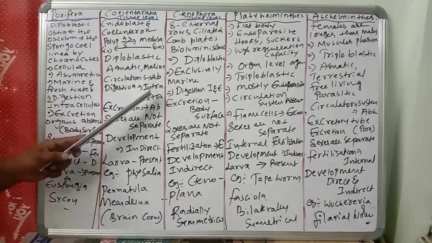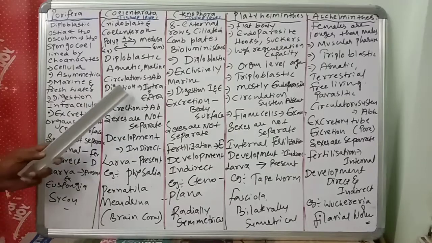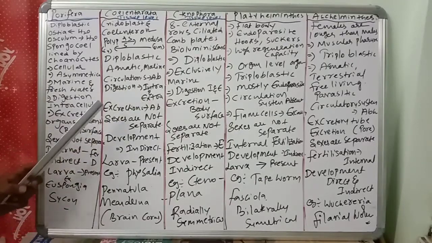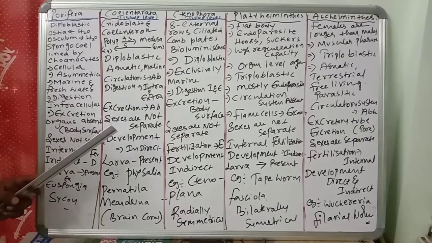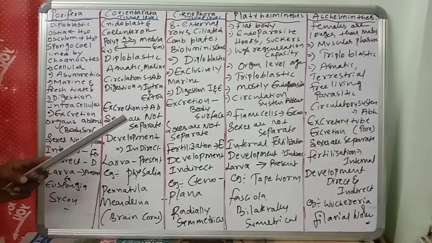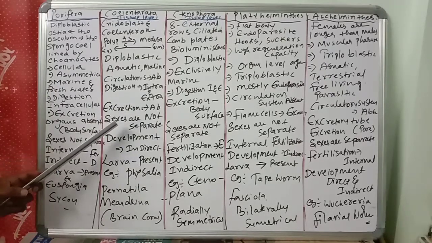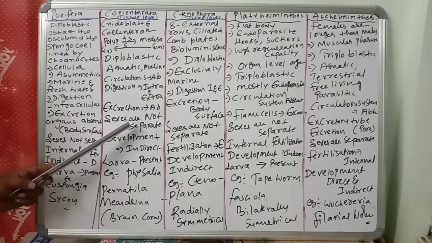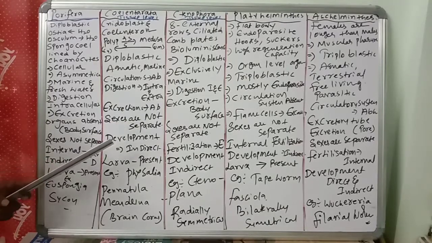Digestion is both intracellular and extracellular. Excretion is only through body surfaces. Sexes are not separate, the same like hermaphrodites.